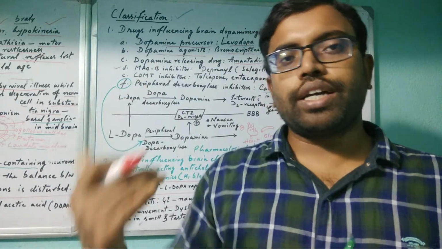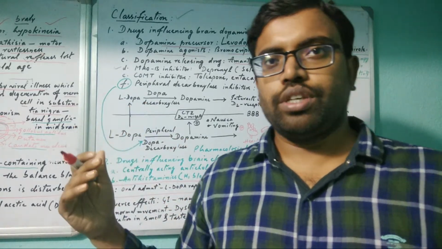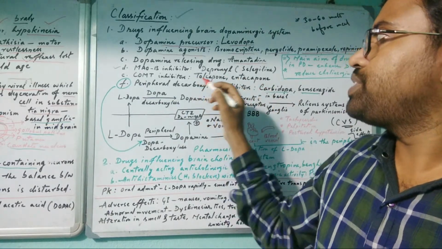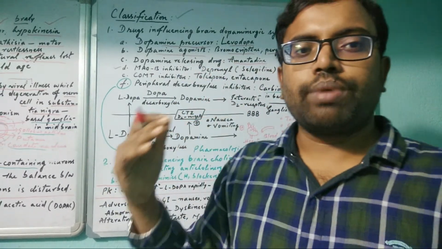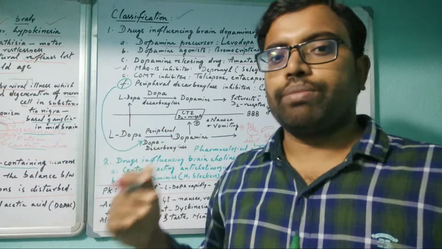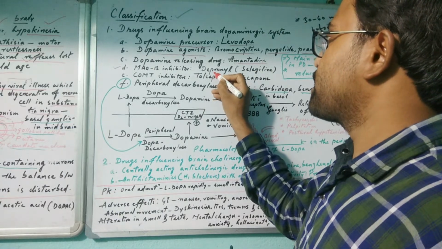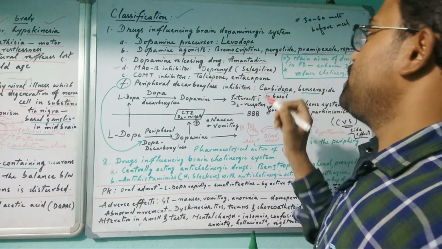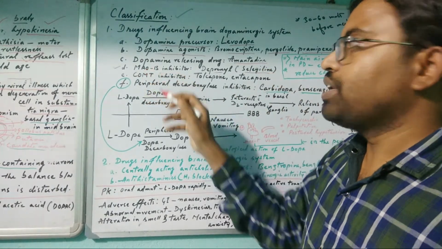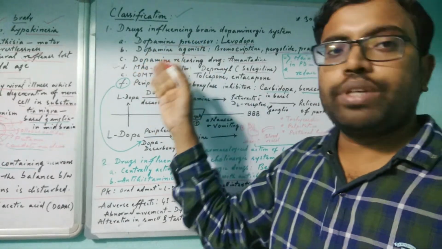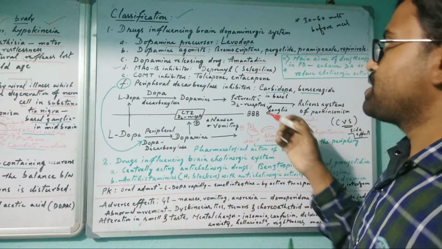If some drug is used to inhibit it, that is called MAO inhibitors. So an MAO B inhibitor is stopping the destruction of the dopamine. The drug names are deprenyl or selegiline. These inhibit this enzyme, and if the enzyme is inhibited by the drug, then there is no destruction of the dopamine. So that is the mechanism.